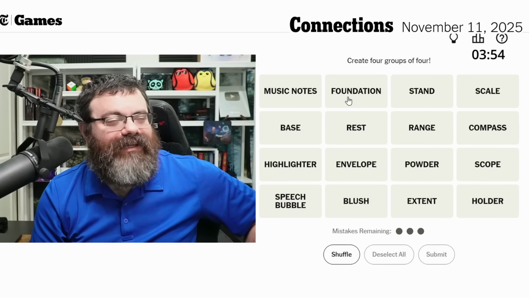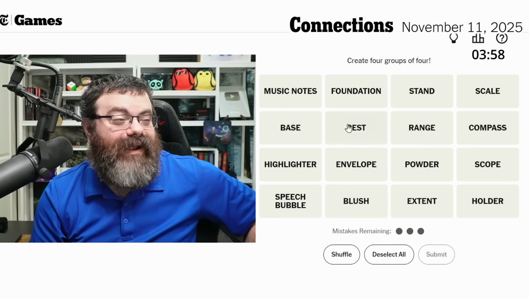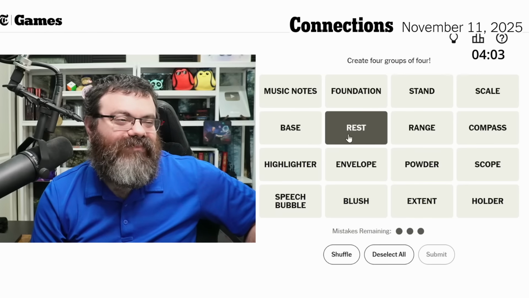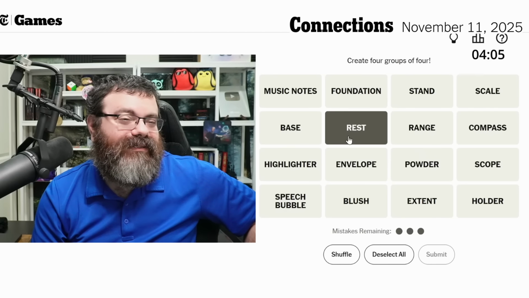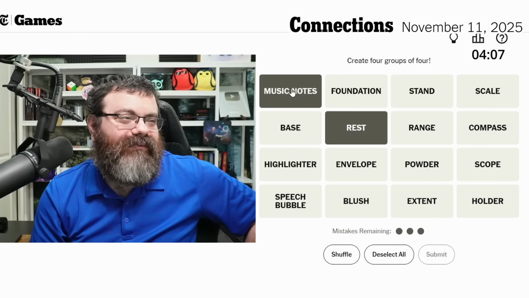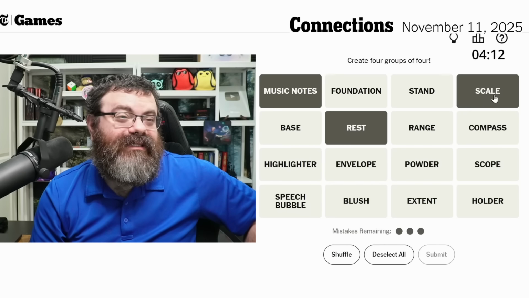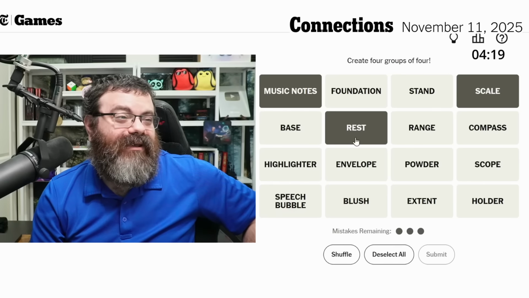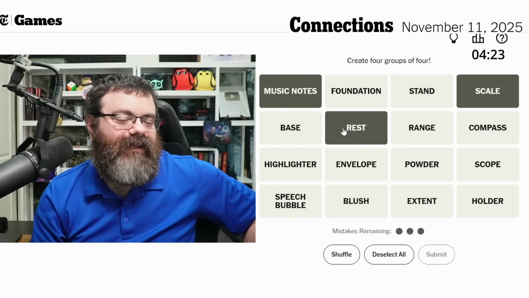What haven't I like been able to latch onto here? Holder, rest. A rest can be a kind of music note. I don't know if you would consider that separate. A scale is a music term, like going through each note in the scale. So the scale, the rest, the music notes. I don't know. This feels wrong. I don't know what the fourth would be anyway.